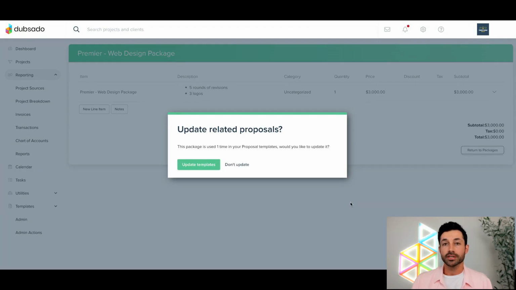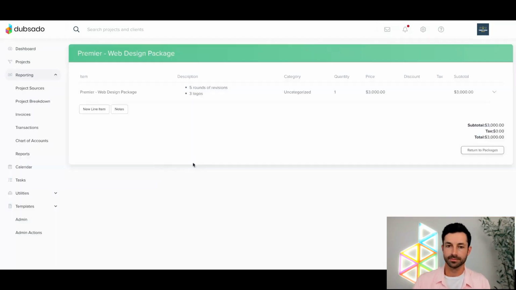Whenever I make a change to an existing package template and it's already on a particular proposal, this modal will pop up. So don't be afraid if you see this. It's just going to say, hey, do you want to update your particular proposals that have this package template on it? And in this case, I do actually. So let's go ahead and say update templates. Again, like I said, it's saying this package is used one time on your proposals. Would you like to update it? And I'd say, yes, update my templates. Cool. All right, Randall, let's take a look real quick.